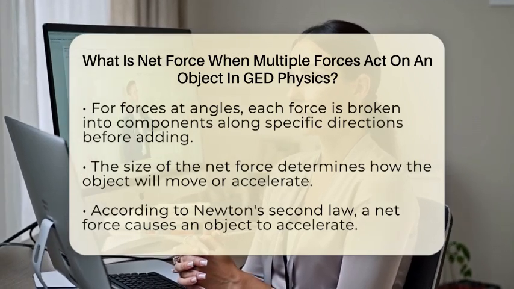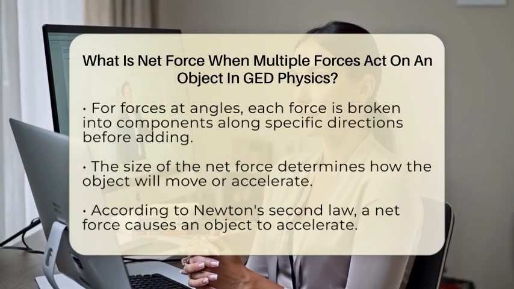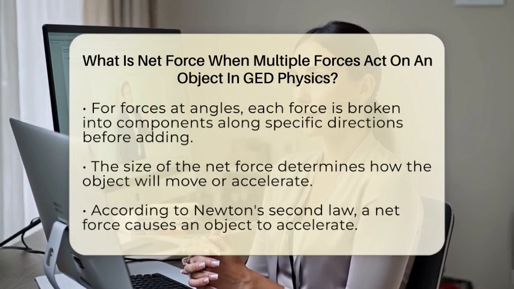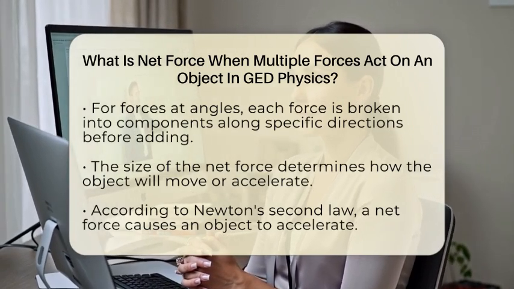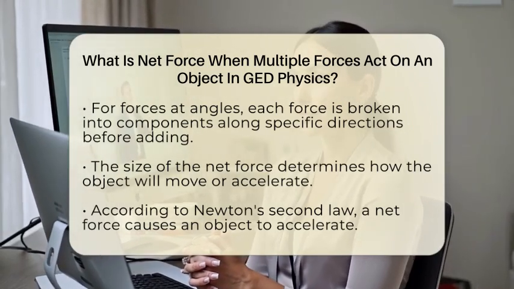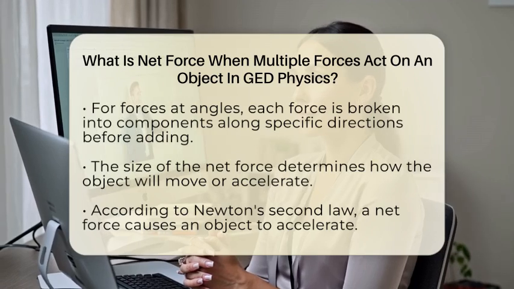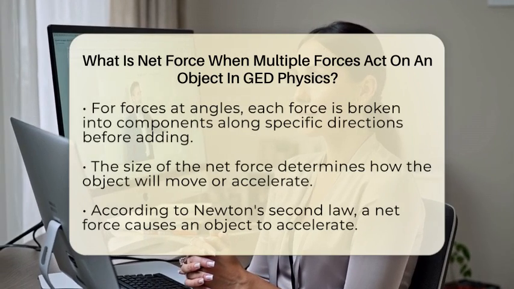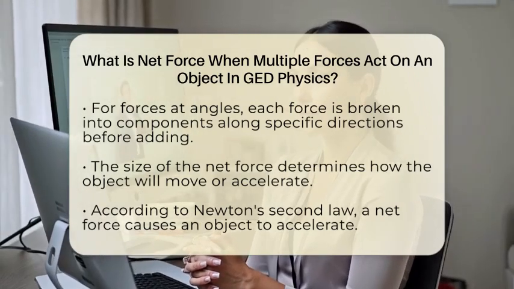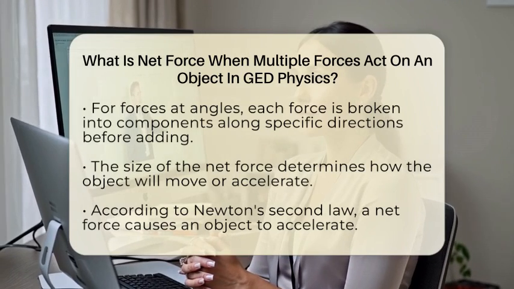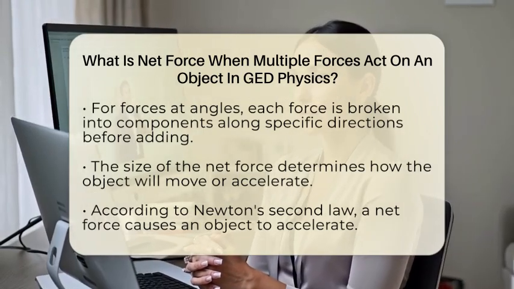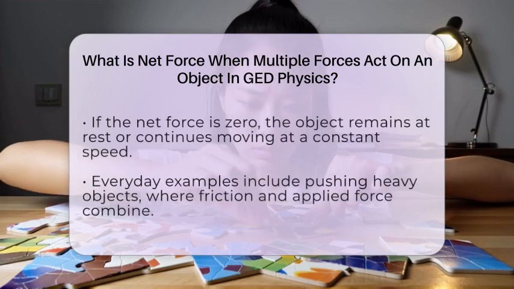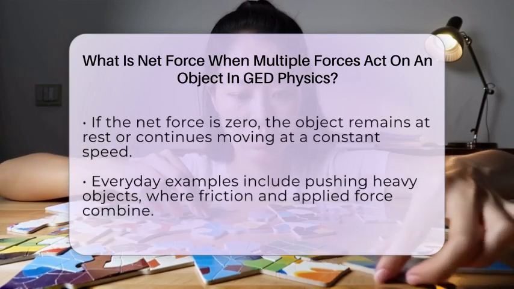When multiple forces act on an object, you add them up by considering their directions. For example, if two people push a box from opposite sides, the net force is the difference between their pushes. The stronger push determines the direction the box will move. If forces are at angles, you break each force into parts called components, which are straight lines in specific directions. Then you add these components to find the total force in each direction, and from there, you can find the net force. The size of the net force tells us how the object will move.